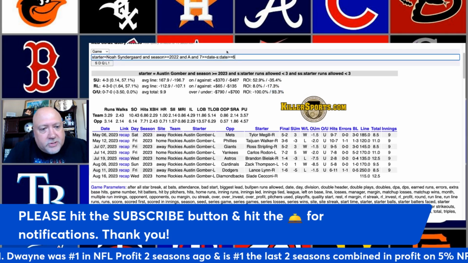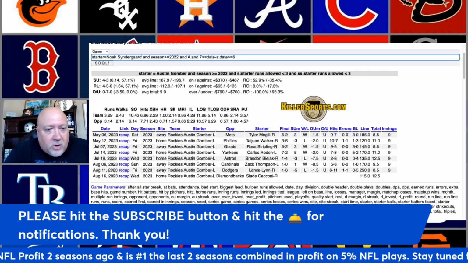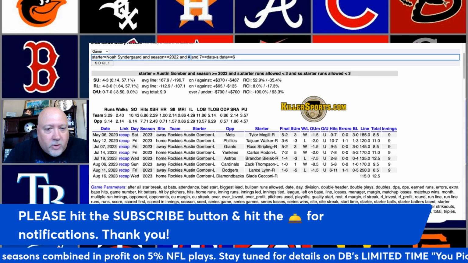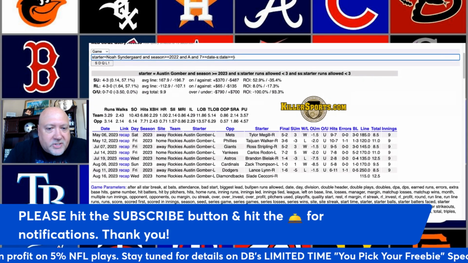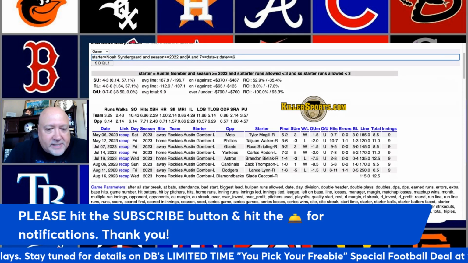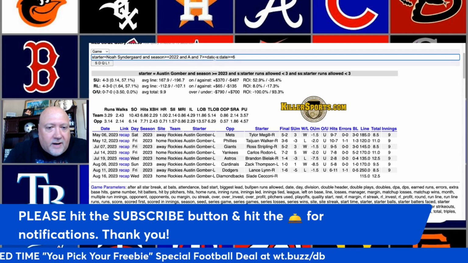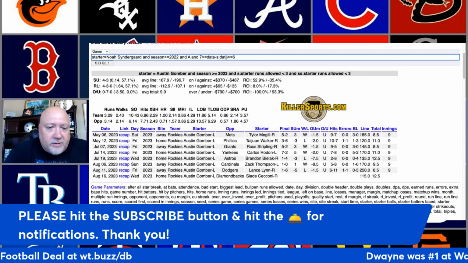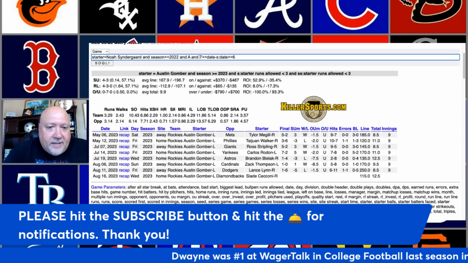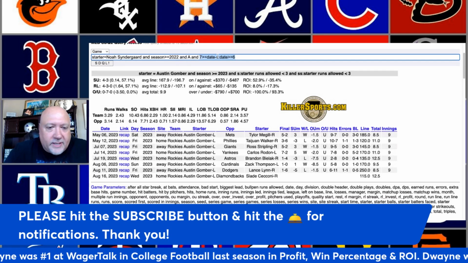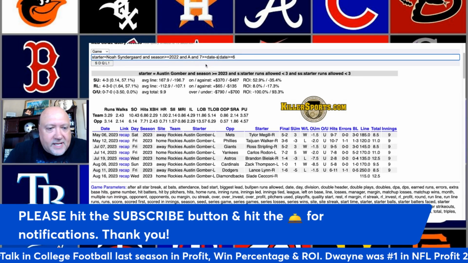For trend number 2, we're going to look at Noah Syndergaard. We're going to go back to last season on this one. We're going to look at him on the road when he is pitching on 5 or 6 days rest. And I know this looks like a complicated jumble here. Date is today's date. S:(date) is the date of the starter's previous start. I could have done this a longer way, but this is just a shortcut way of doing it. We're looking for 5 or 6 days rest.